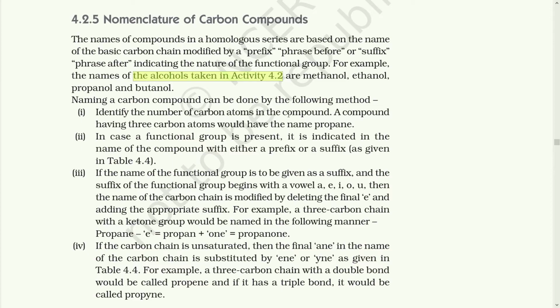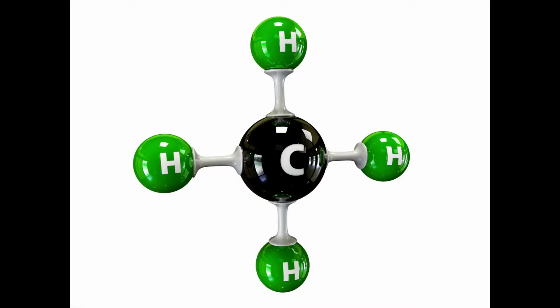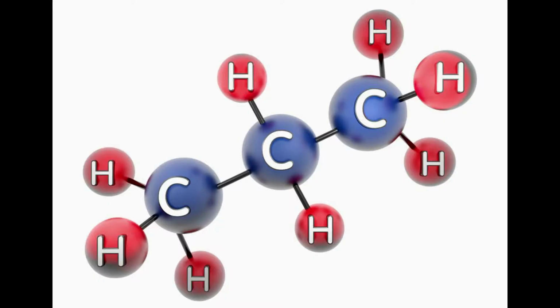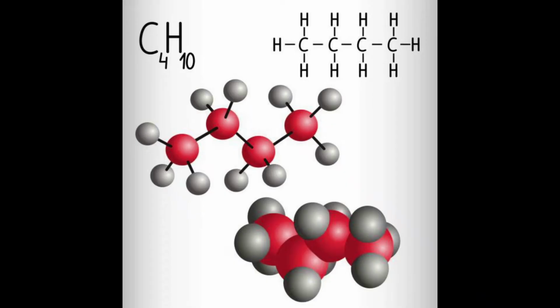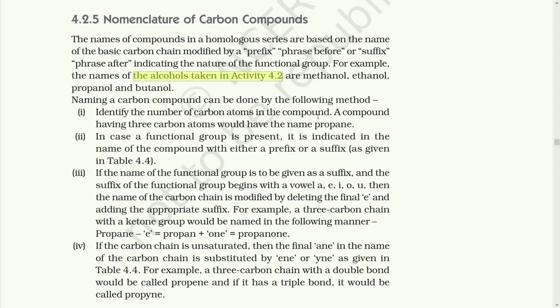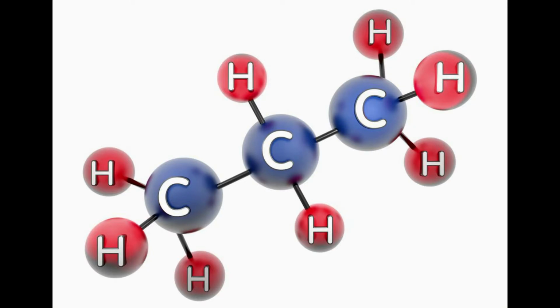Identify the number of carbon atoms in a compound. For example, methane has 1 carbon atom, ethane has 2 carbon atoms, propane has 3 carbon atoms, butane has 4 carbon atoms and pentane has 5 carbon atoms, which continues to hexane. So the number of carbon atoms decides its name. A compound having 3 carbon atoms would have the name propane.